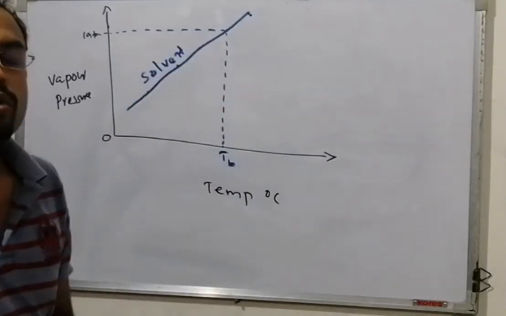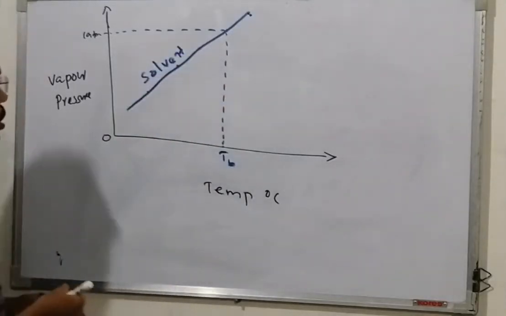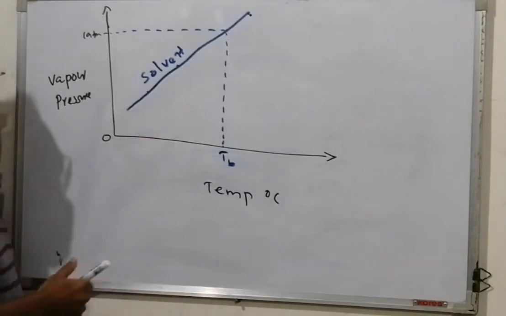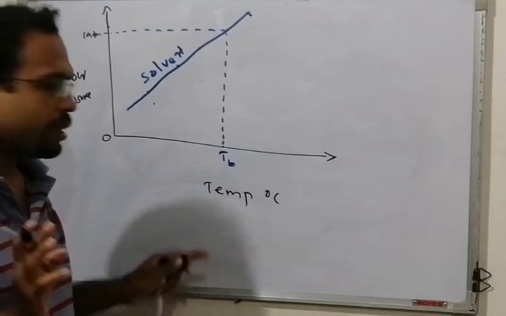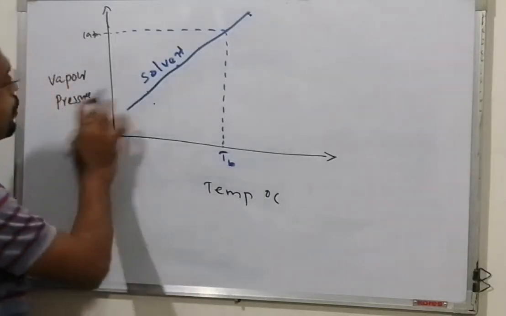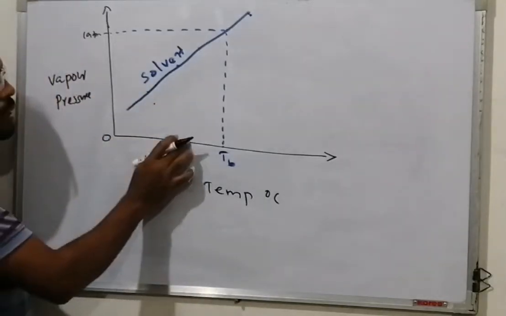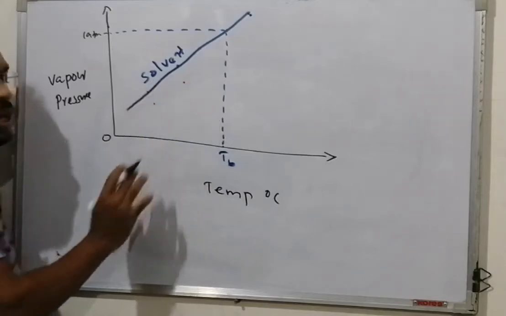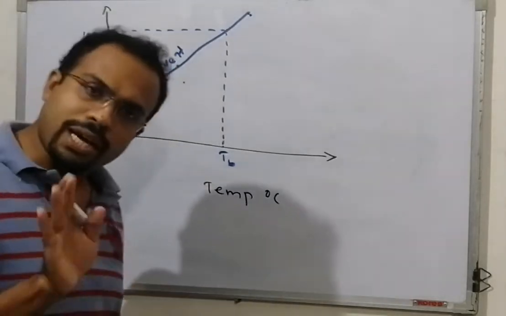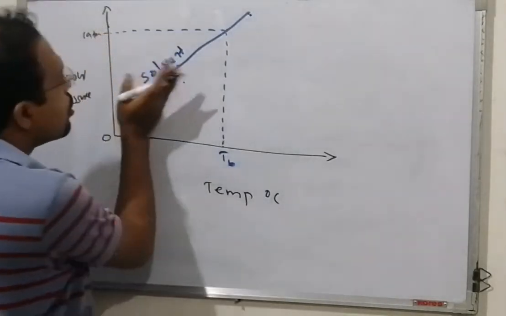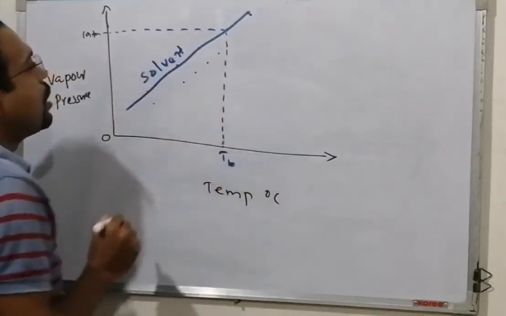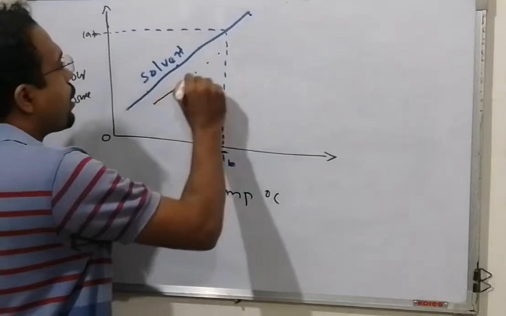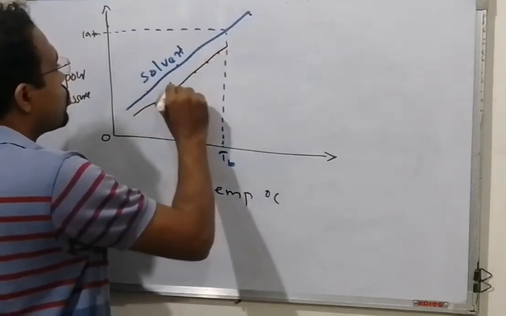Now, when you draw the solution, at any temperature the vapor pressure of the solution is always less. We noted that at any temperature, the vapor pressure of the solution will be less. It also increases with temperature, but it is lower than the solvent. Therefore, you will get a graph like this. Look here, the solution.